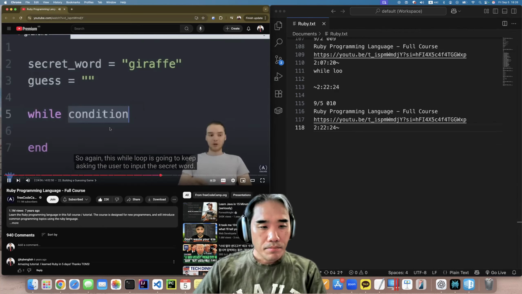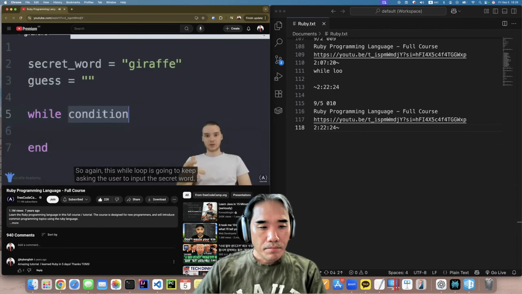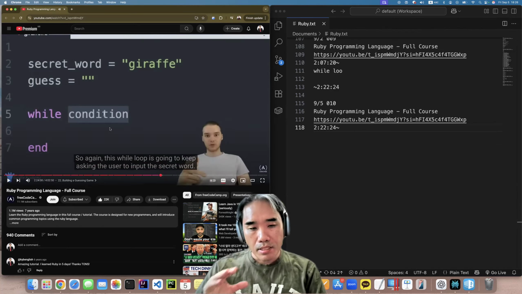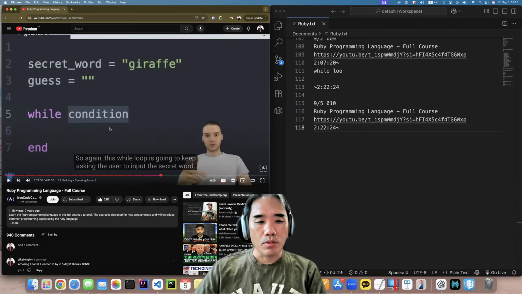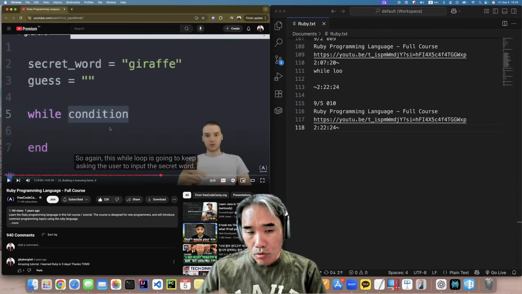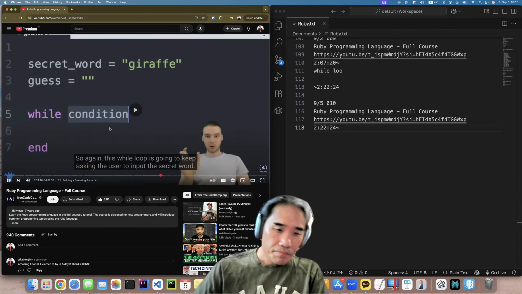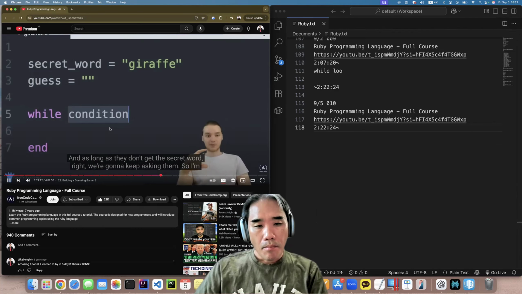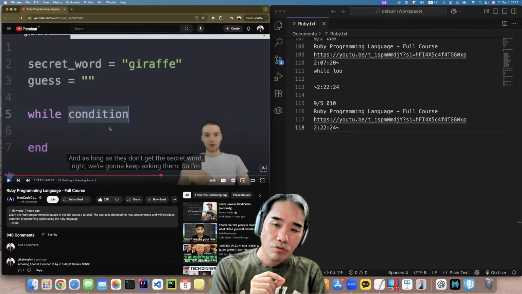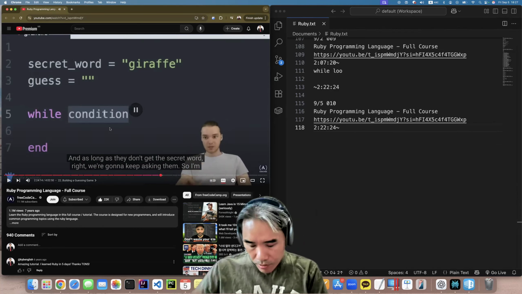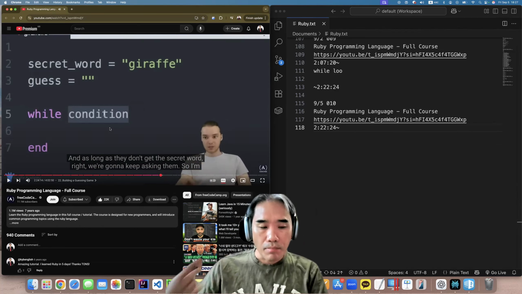So again, this while loop is going to keep asking the user to input the secret word. And as long as they don't get the secret word right, we're going to keep asking them.